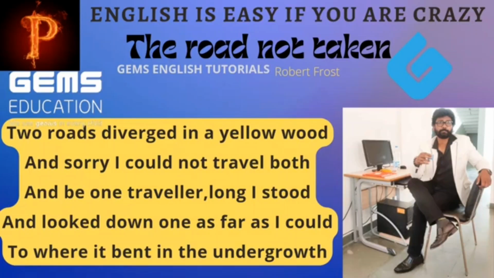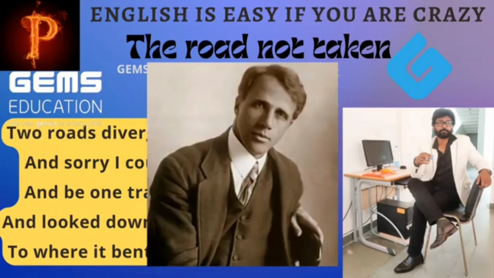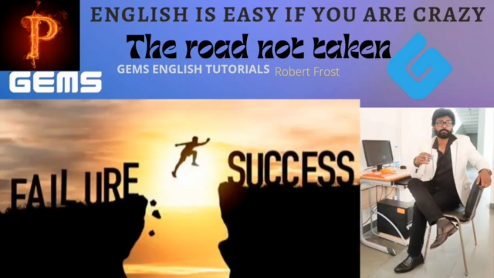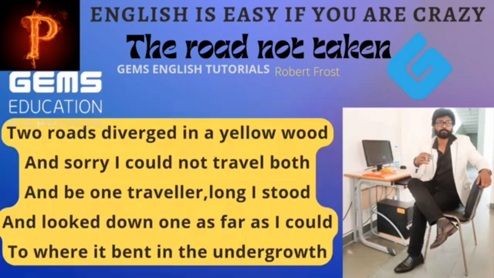The Road Not Taken from grade 9, which was written by Robert Frost. When it comes to the poet, he was a famous American poet who always focused his writings on society and left his mark for generations. In this poem, he conveyed a message to the reader that whatever decisions we take, choices we make, that will be your failure or success in the coming future.